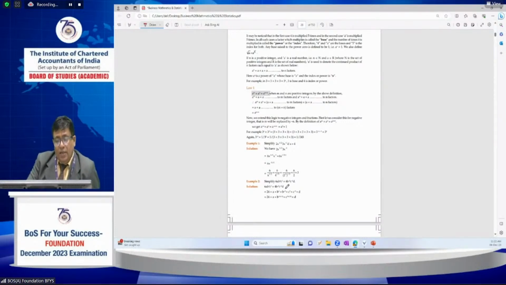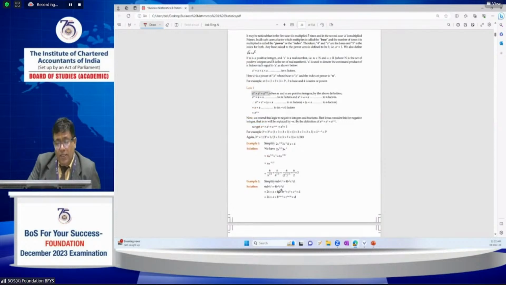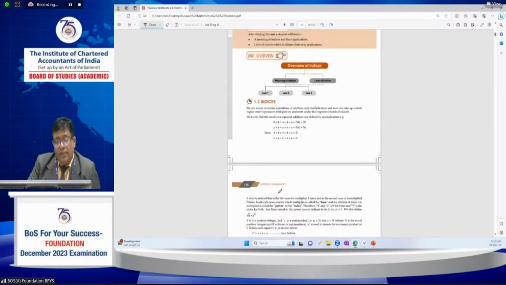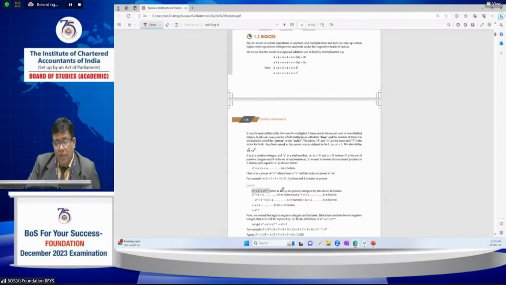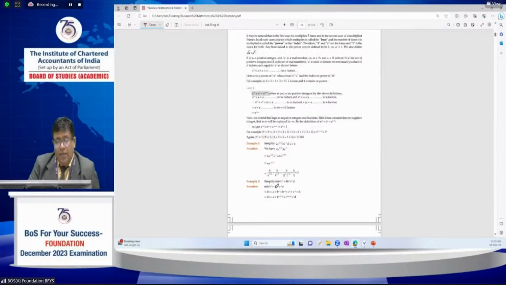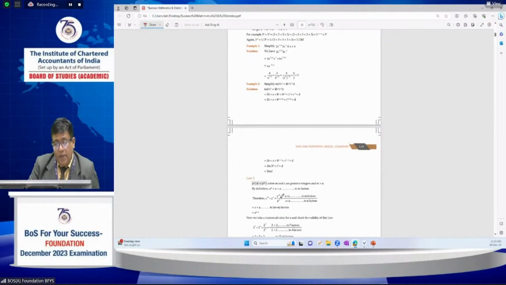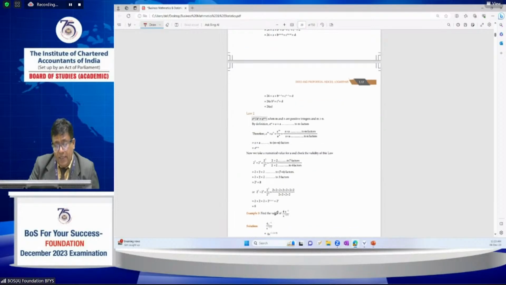Based on that, these problems can be solved using simple properties. Law 1: a power m into a power n equals a power m plus n. Law 2: a power m divided by a power n, where m is greater than n, equals a power m minus n.